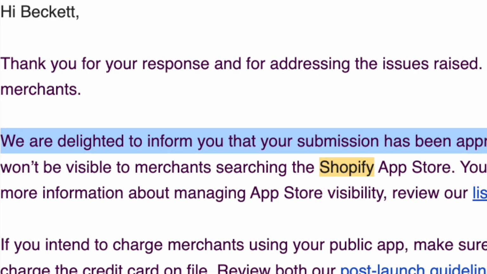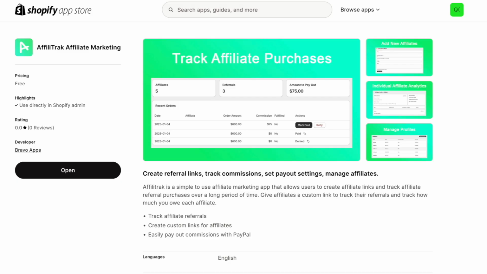I'm actually really excited about the payouts feature because I think it makes the app feel way more legit and useful. So once that was done, I fixed the bugs from before and resubmitted it. And it turned out there were a few more bugs, so it took one more time, but I submitted it again, and it finally got approved to be a real app on the Shopify App Store. So there it is. The app is on the App Store and you can actually go install it.